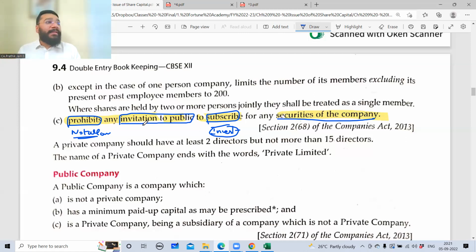As a private company, let's suppose Srivarshan is starting a private company. He's going to a random public in Bombay, telling them, give me money, I'll do business and give profits. Can he do that? He is not allowed. So a private person cannot take money from the general public.